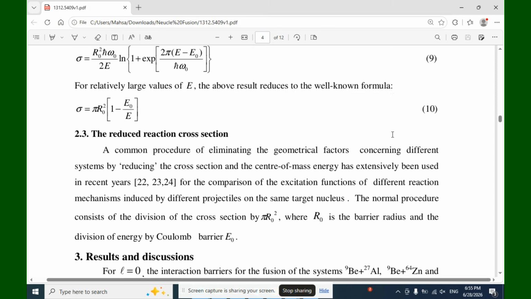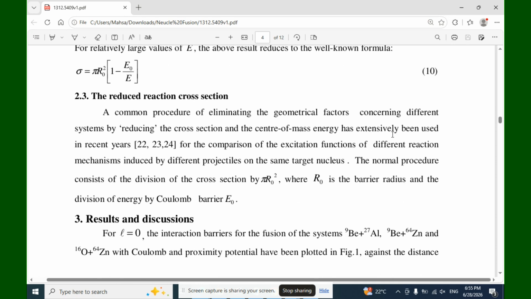The normal procedure consists of the division of the cross sections by R0 squared, where R0 is the barrier radius, and the division of the energy by the Coulomb barrier E0.